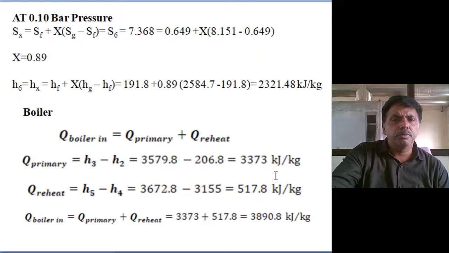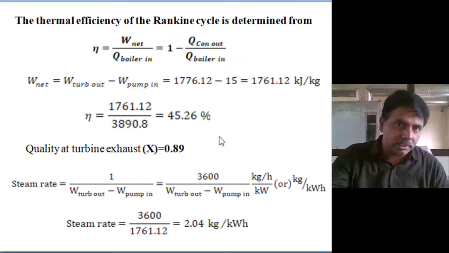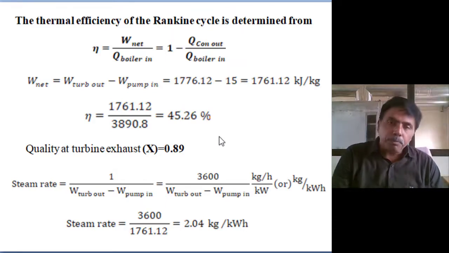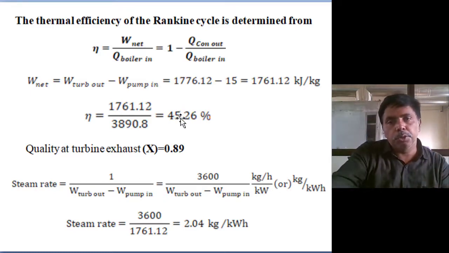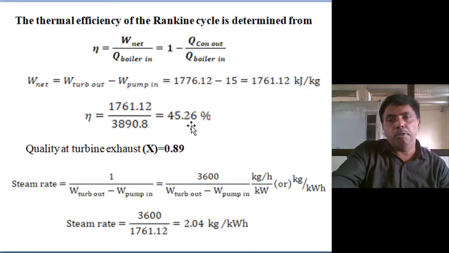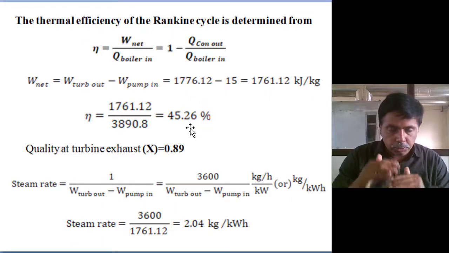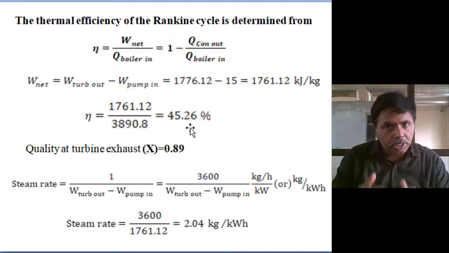Same. You will get the efficiency as 45.3 percent. This is the ideal cycle, not the actual cycle. If you consider the isentropic efficiency of the turbine and pump, the efficiency will reduce. But you see, 25% efficiency to 45% we reached by raising the pressure and reducing the condenser pressure. First thing, we did three things. First thing, we have reduced the condenser pressure.